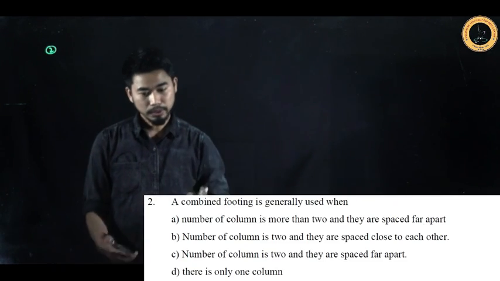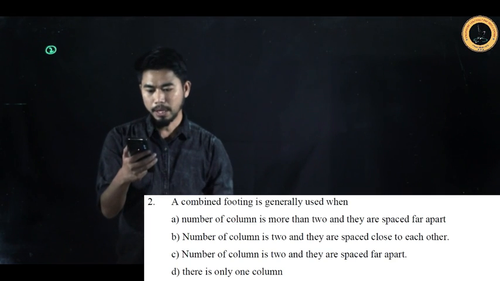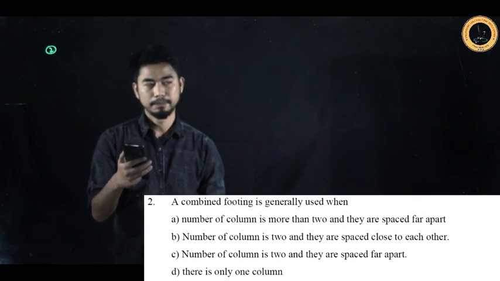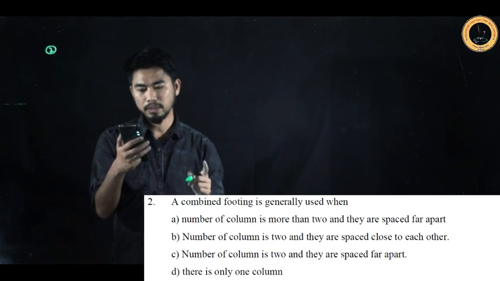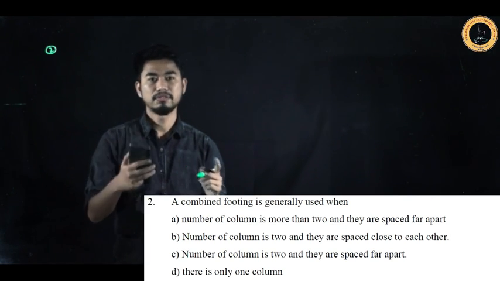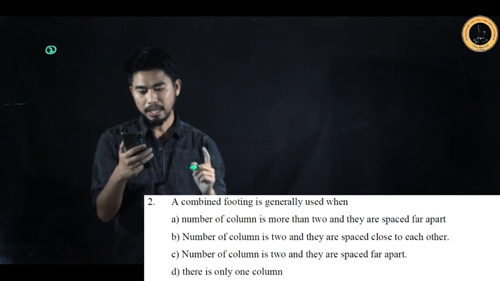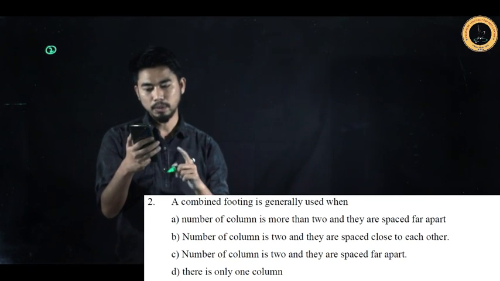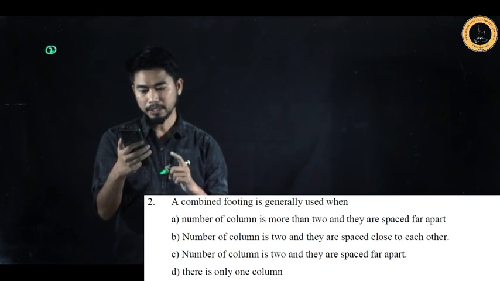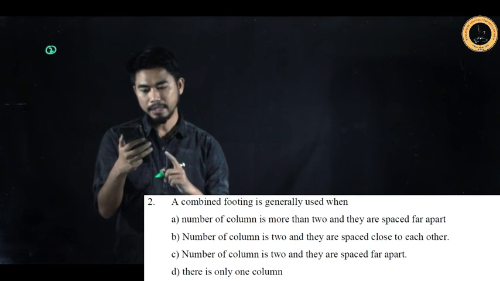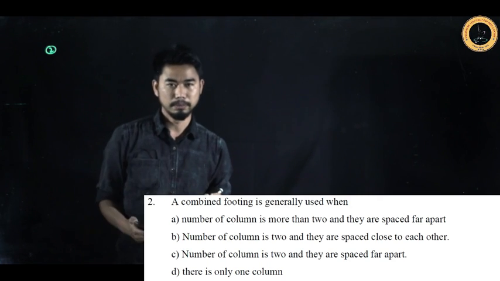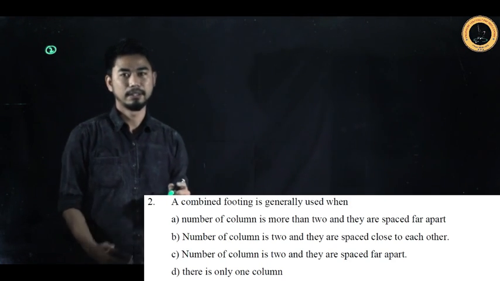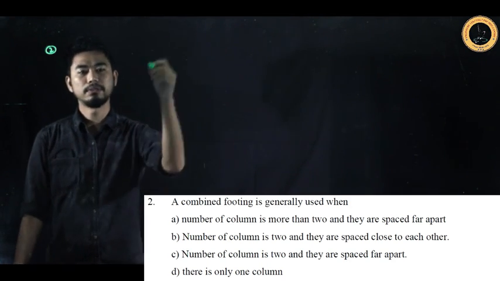In question number 2, check the question. A combined footing is generally used when? The options are given. A, number of columns is more than 2 and they are spaced far apart. B, number of columns is 2 and they are spaced close to each other. C, number of columns is 2 and they are spaced far apart. And D, there is only one column. So what is the concept of our combined footing?